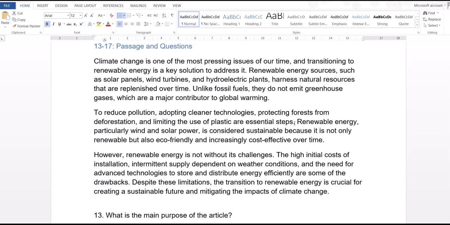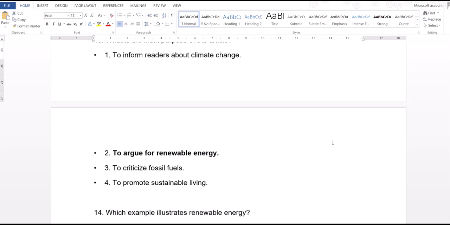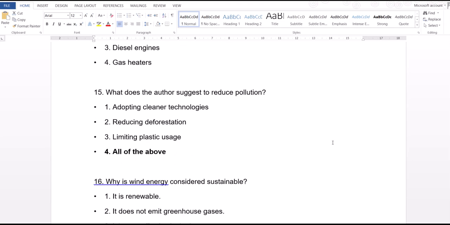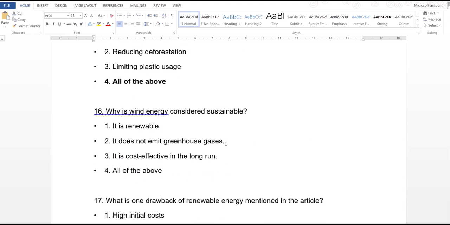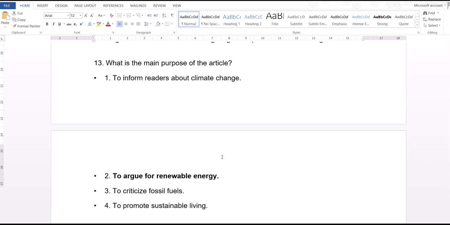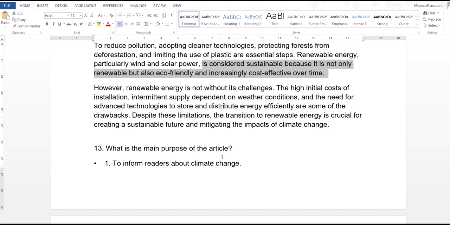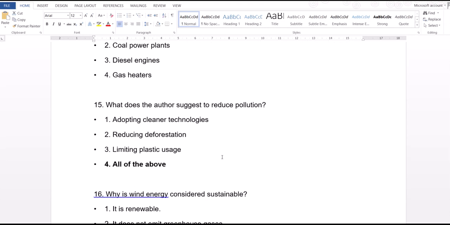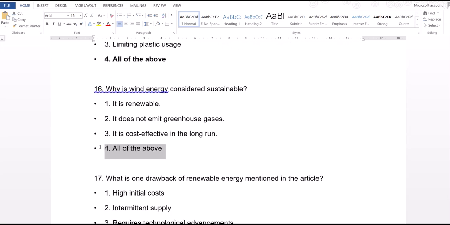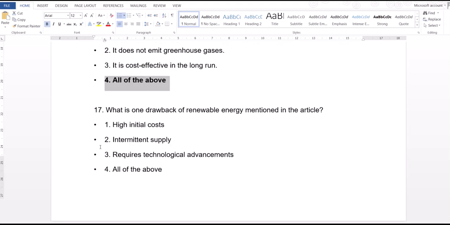Yeah, here if we look at renewable energy, particularly wind and solar, it is considered sustainable because it is not only renewable but also eco-friendly and increasingly cost effective, right? So let us read the options. It is renewable, it is cost effective, and it does not emit greenhouse gases as well, right? So that is the reason here all the above is the right answer.